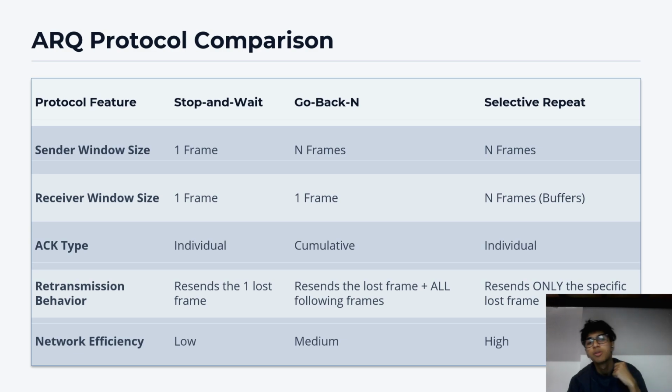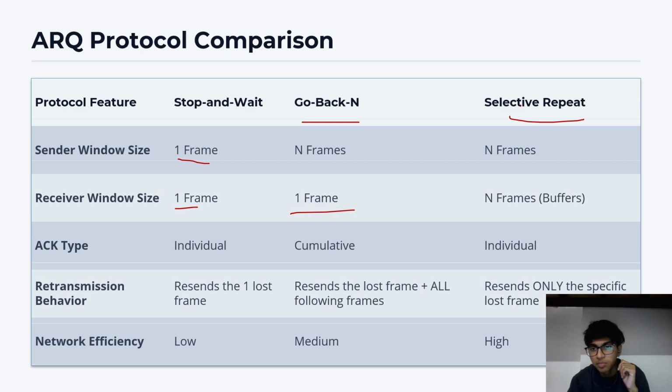As we know, stop and wait can only transmit one frame at a time, which was the biggest issue with it. Whilst go back N and selective repeat use the concept of sliding window. In sliding window, the sender can transmit multiple frames at one given point of time. But if we see the receiver's window size, stop and wait always had one, and go back N has only one, which means that the receiver can only track one frame at a time.